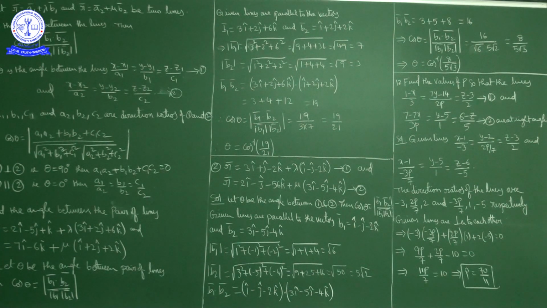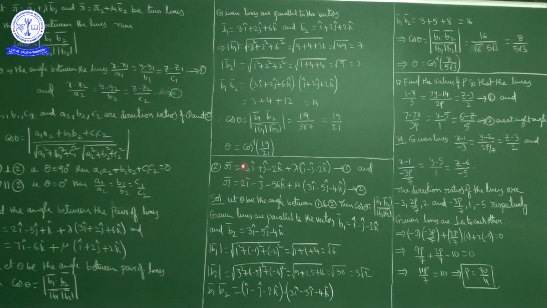What is the final answer? The angle between the two lines is theta equal to cos inverse of 19 upon 21. Okay, next, the second part of this question. One more question is given: find the angle between the pair of lines.